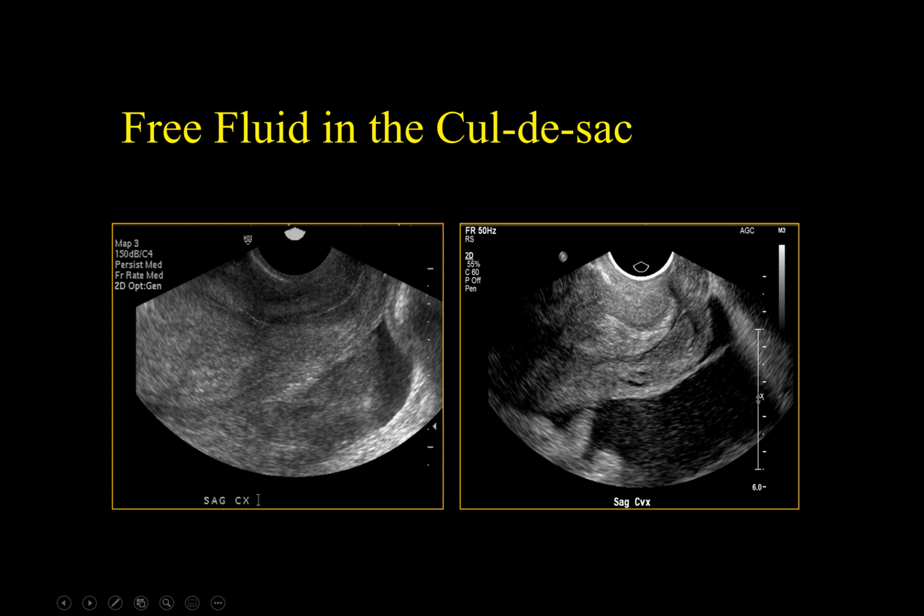This is an empty uterus with normal endometrium. Below the uterus in the cul-de-sac we can see free fluid with echogenic irregular objects representing clots. Another image showing free fluid in the cul-de-sac containing echogenic debris suggestive of blood.